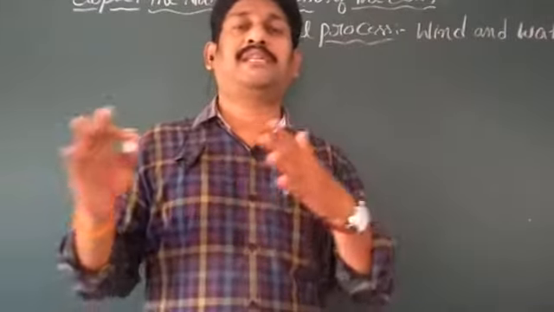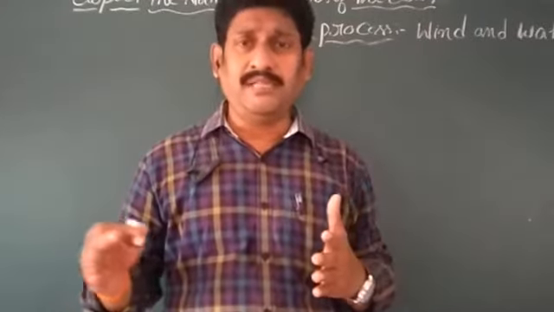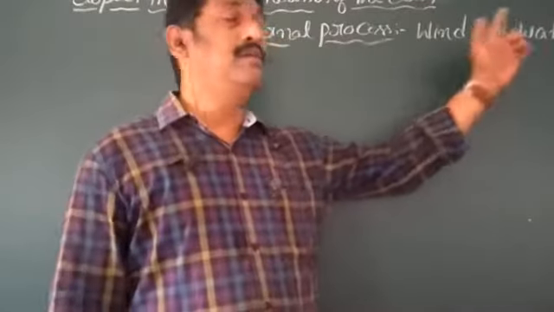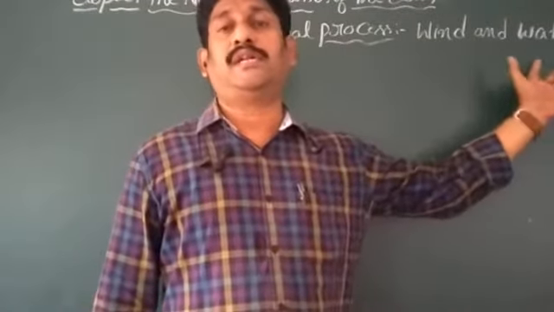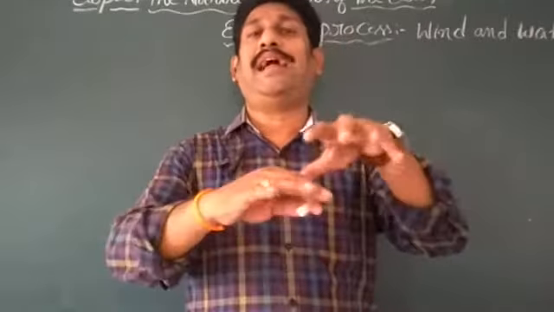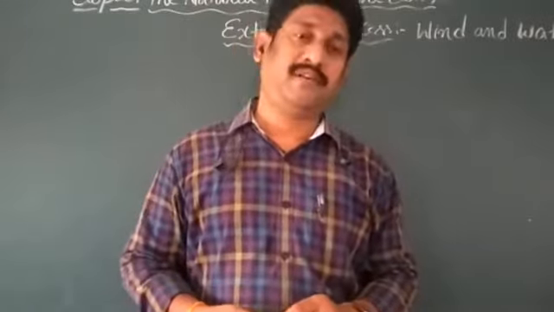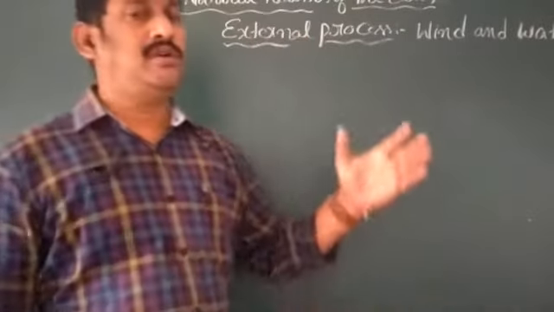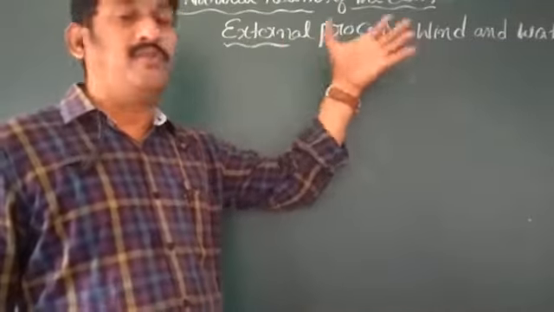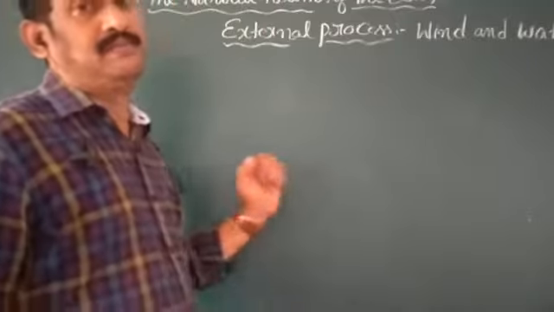What are the main external processes on the surface of the earth? All these types of landforms are formed by wind and water. Wind and water are showing their forces, and they are changing the landforms. They are making the landforms on the surface of the earth. So these external forces like water and air work on the surface of the earth and form landforms.